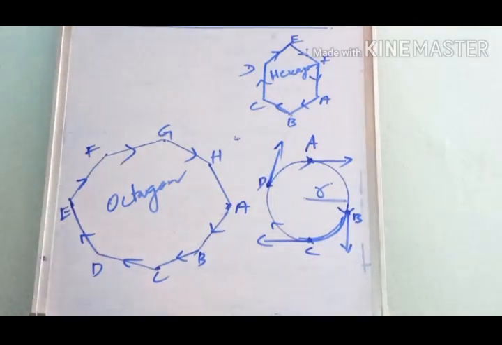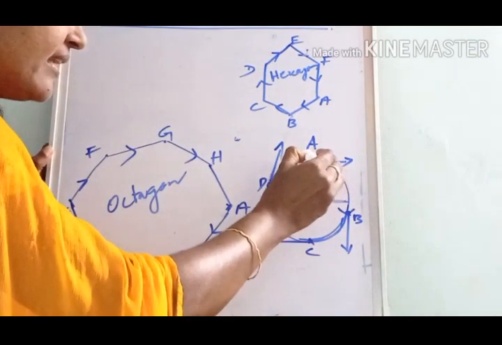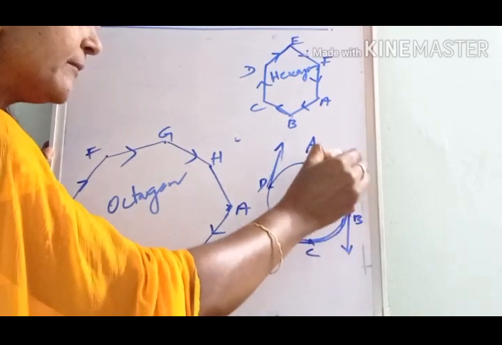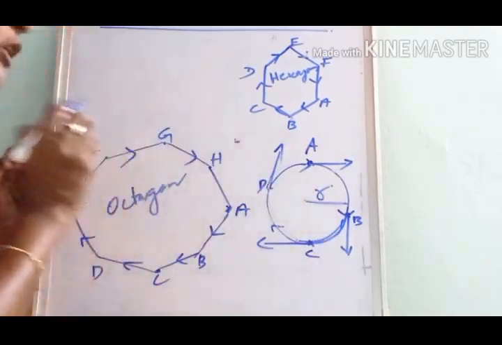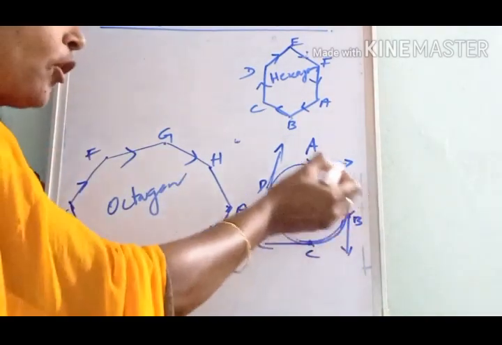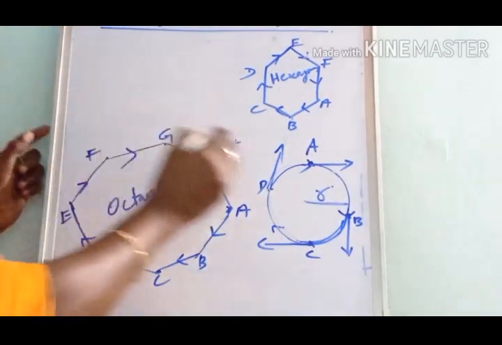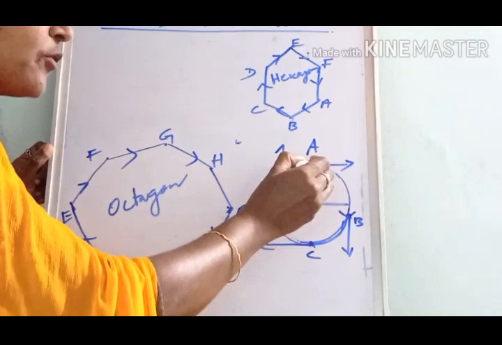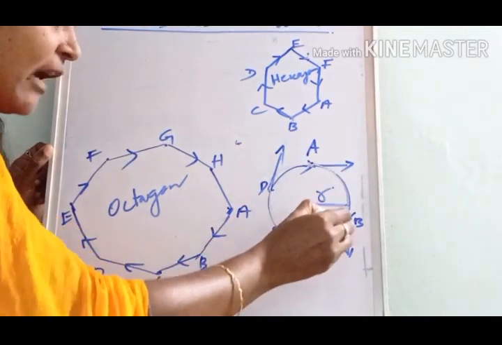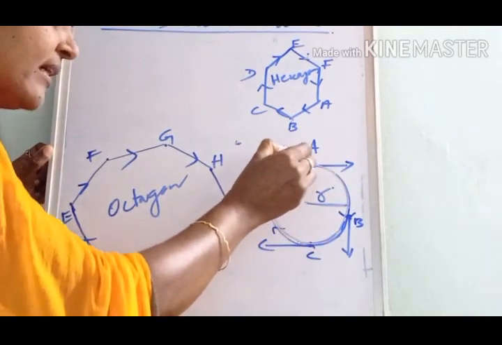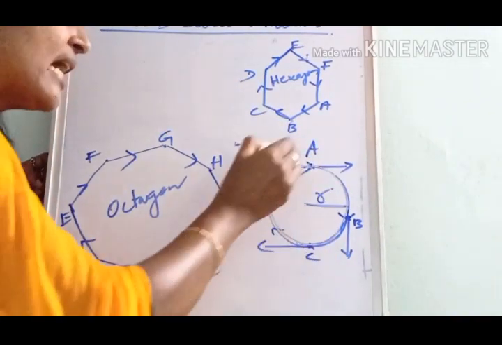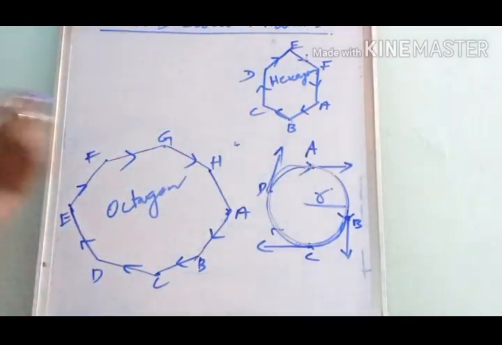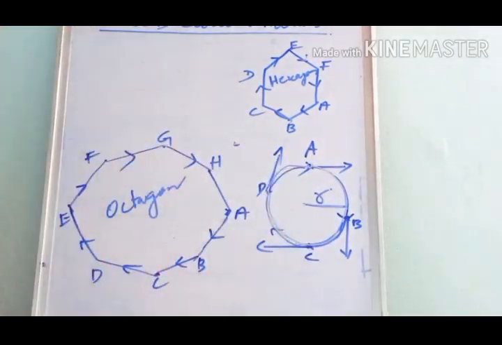Suppose the object starts to move from A, and after completing one round, it reaches A again. What is the total distance travelled by the object along this circular path?